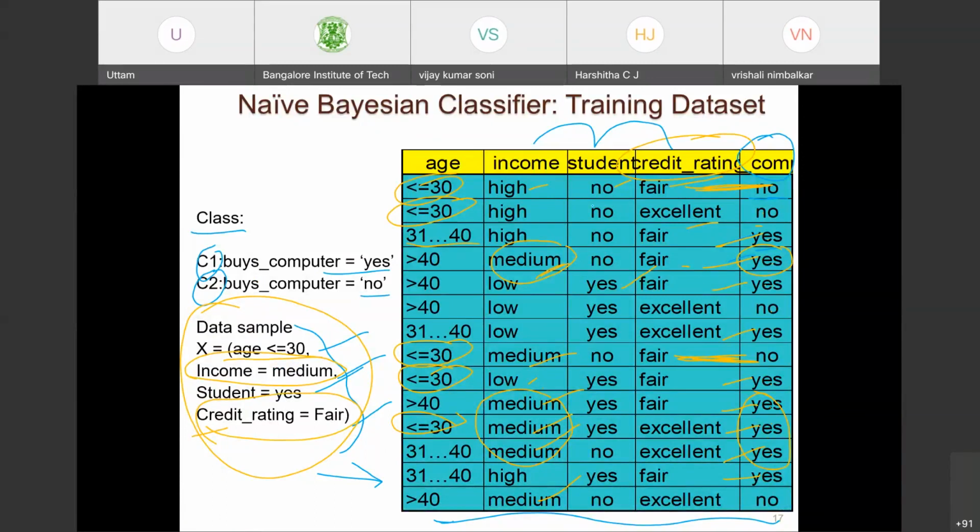Obviously the two work using different bases and backgrounds, but it will be interesting to see how you compute probabilities here and how a decision tree generates rules based on computing information gain ratio and entropy and so on. I will leave it up to you if you want me to continue this theoretical part. I may require another 1.5 hours, or if you want, I can pick up a practical session and we can try to do something hands-on.